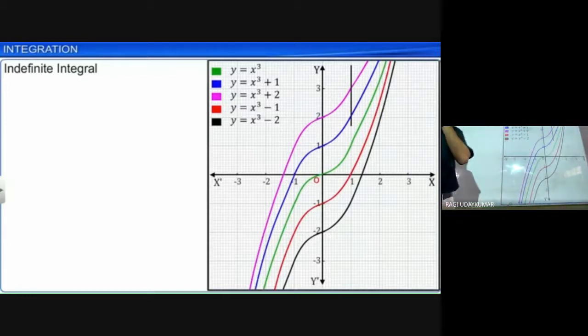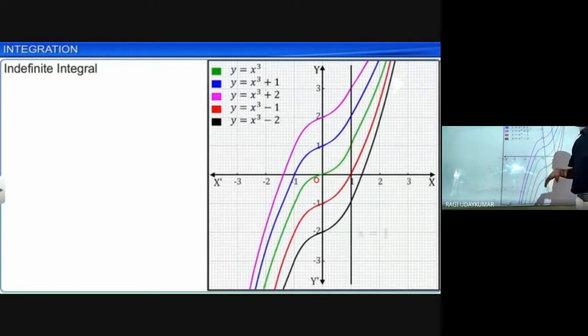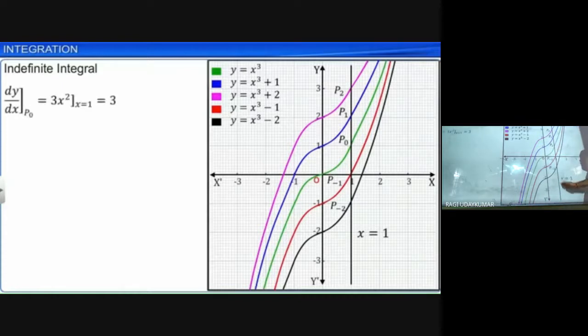So these are all the integration of 3x square. The integration of 3x square is represented by these curves. And here you take the one line which is x is equal to 1, which is intersecting all these curves, intersecting them at different points.